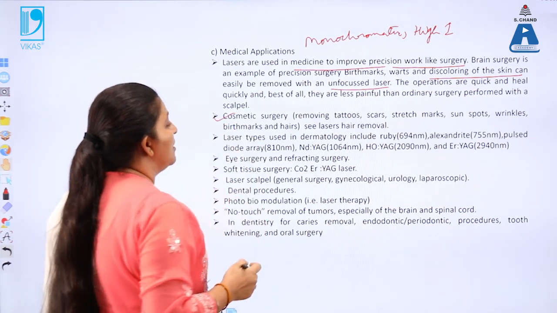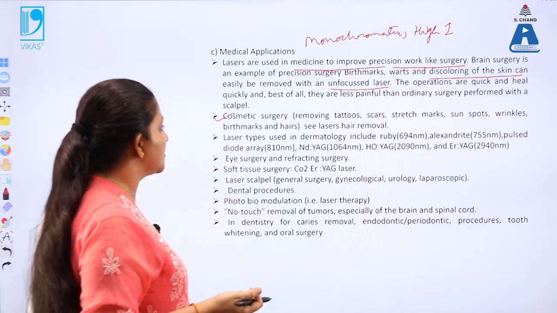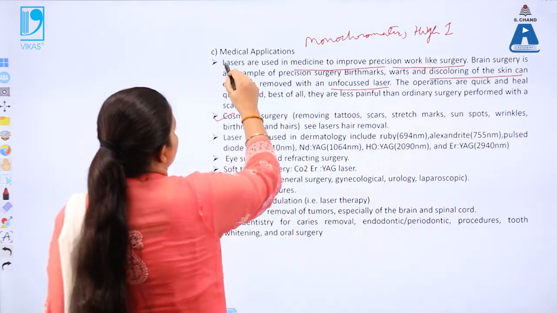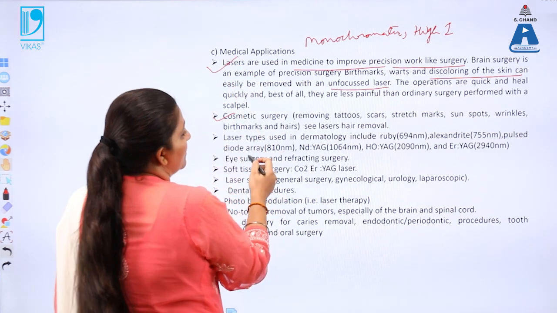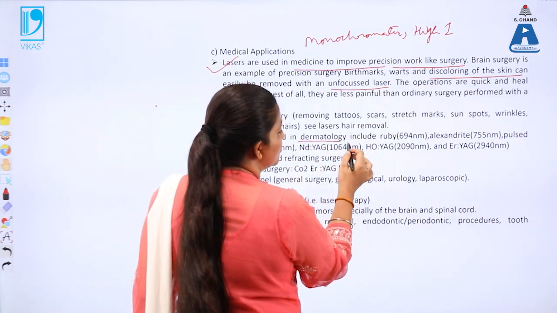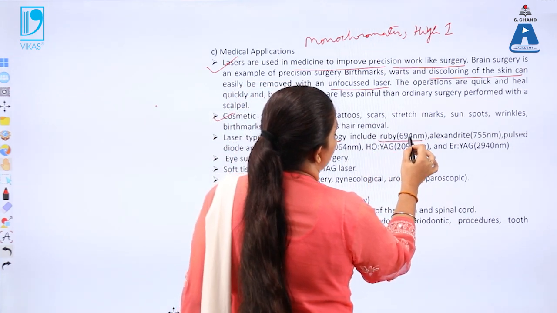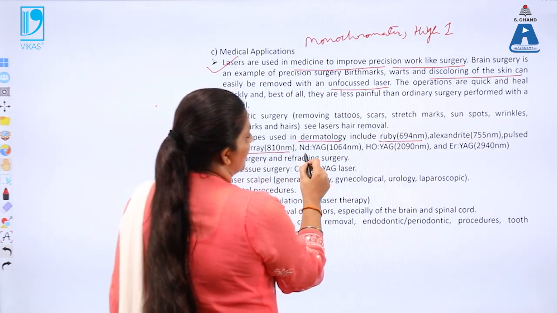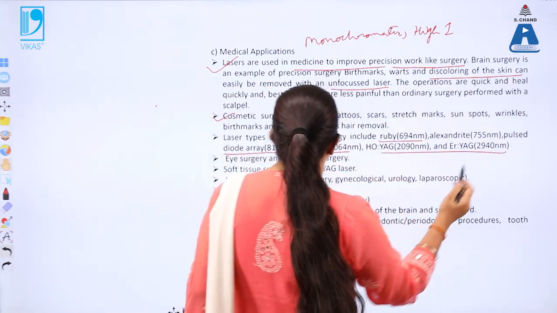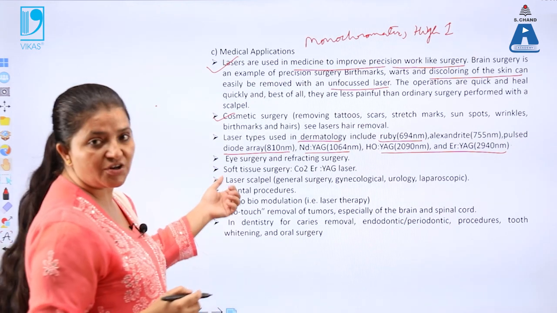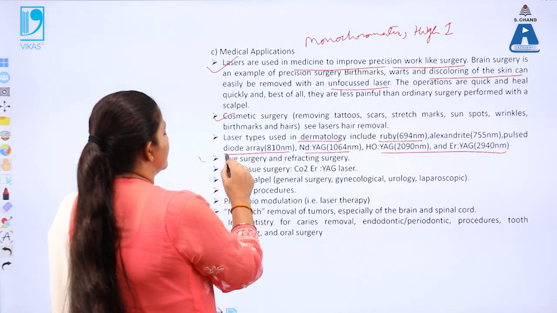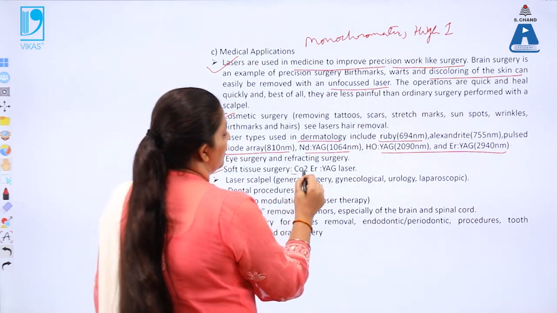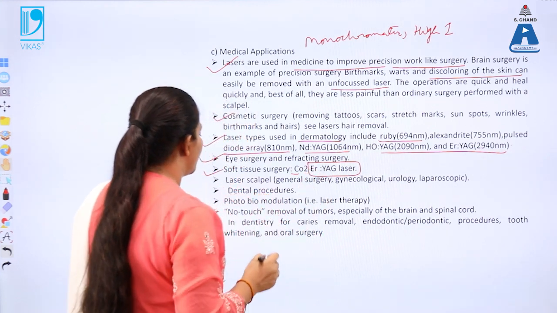In cosmetic surgery, in order to remove wrinkles, birthmarks and hairs, the laser beam is used. We know that in dermatology the ruby laser is also used, which gives us 694 nanometer. Different types of lasers can be used without any stitches. Eye surgery can be done using this laser. Soft tissue engineering can be done using the CO2 laser or the Nd:YAG laser.